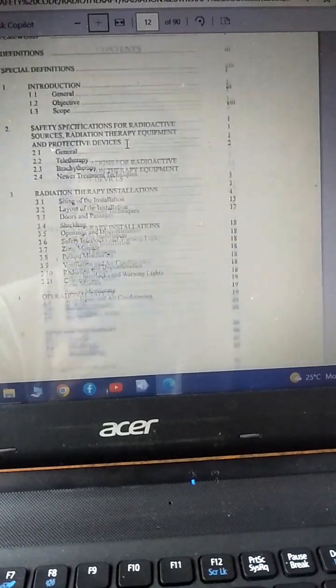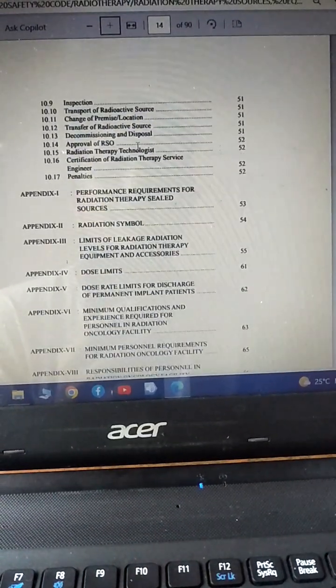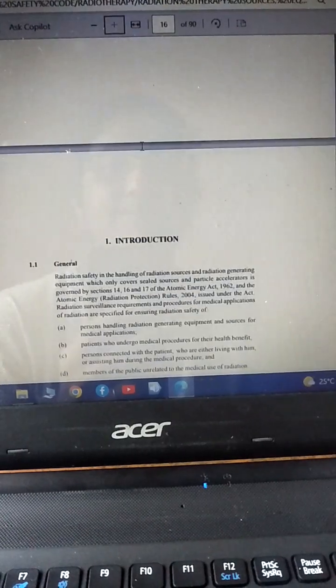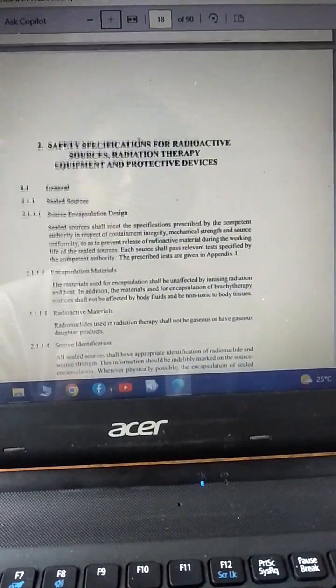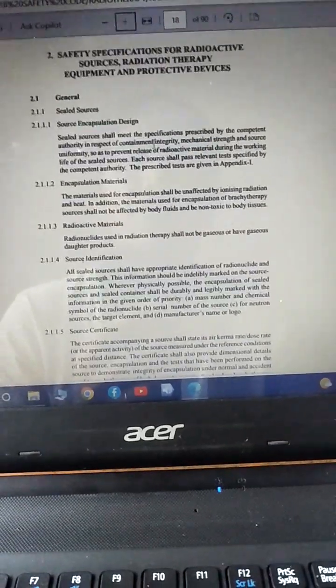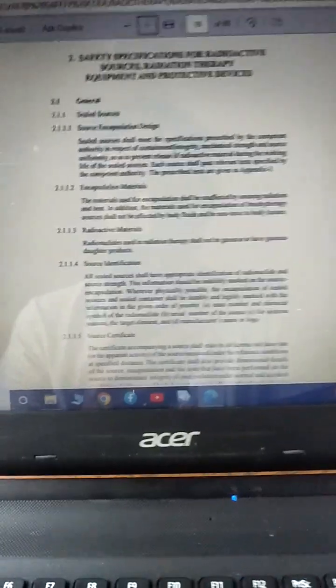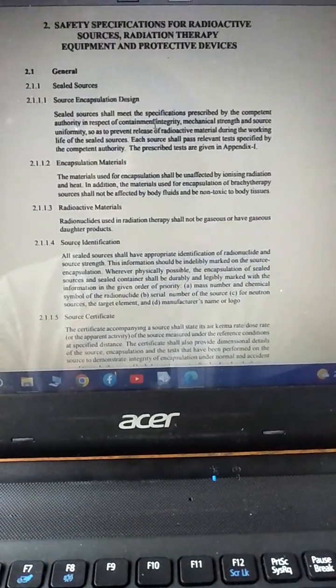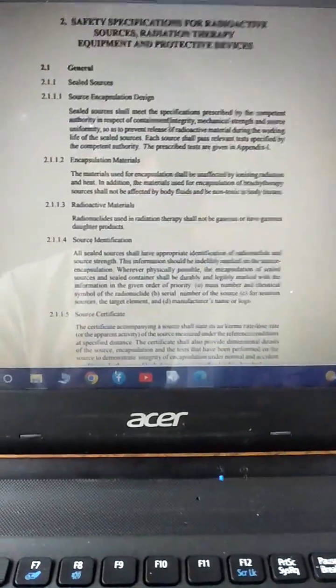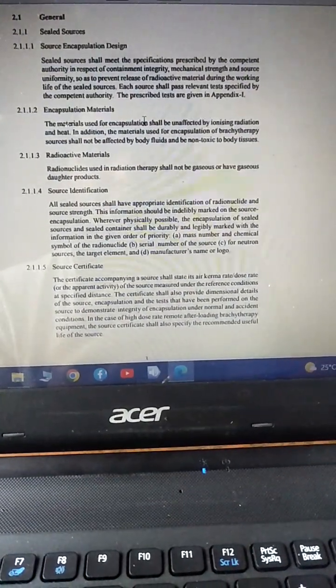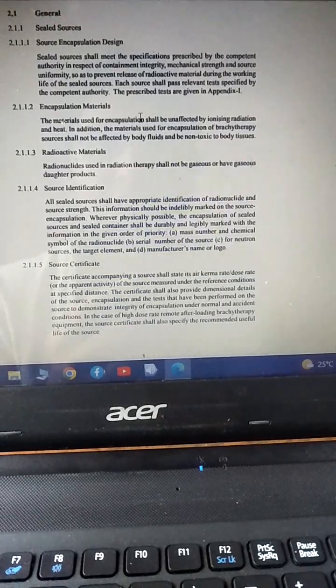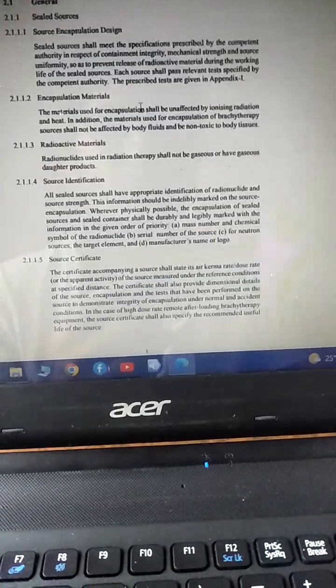And next we are going to the safety specification for radioactive sources, radiation therapy equipment, and protective devices. The previous questions are not shown here, but you just go through these pages.